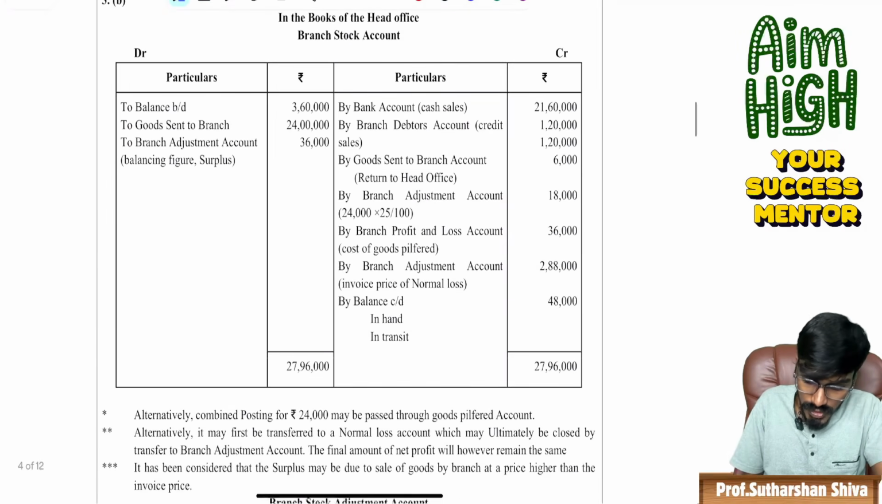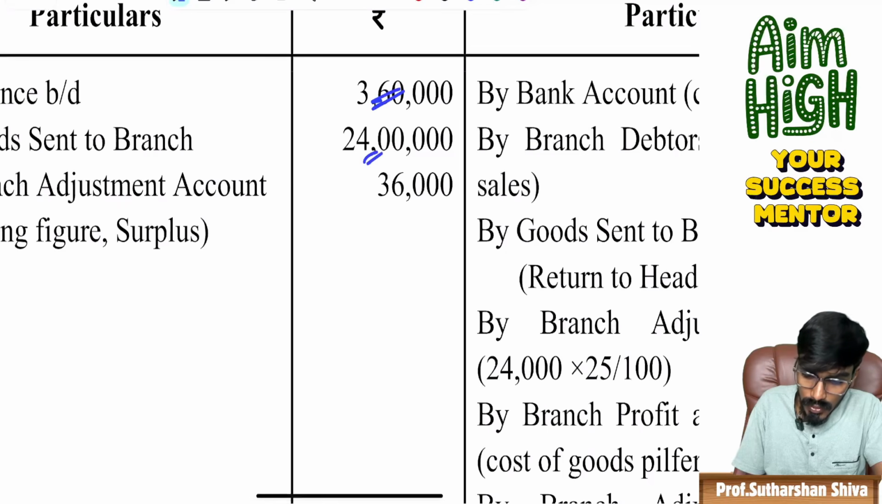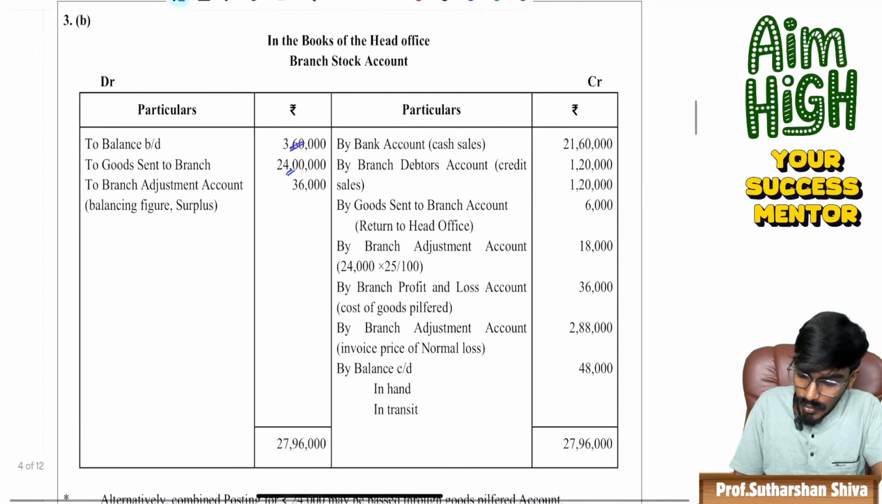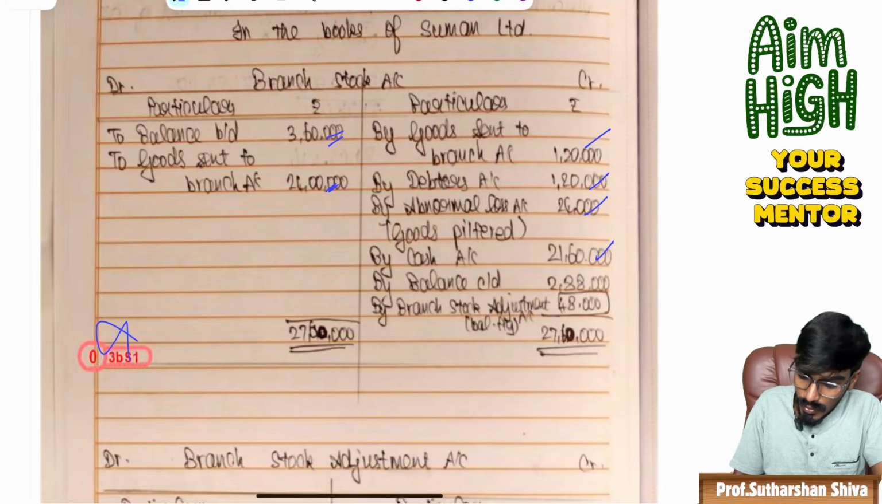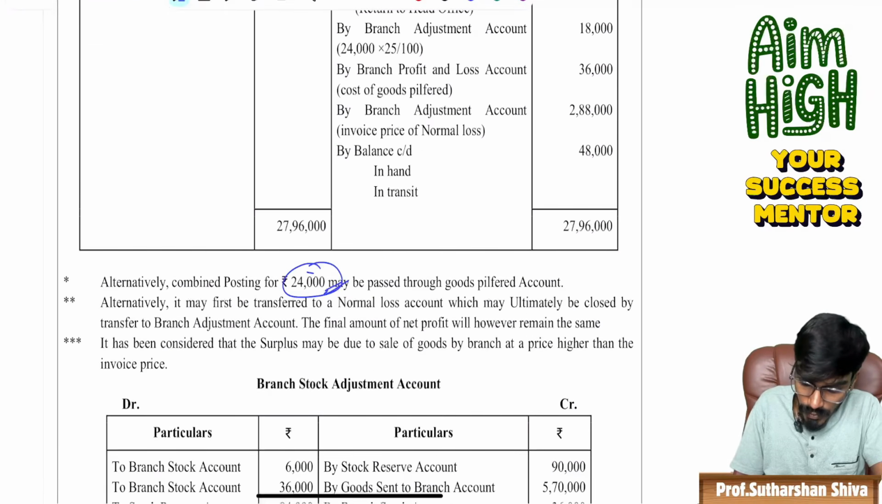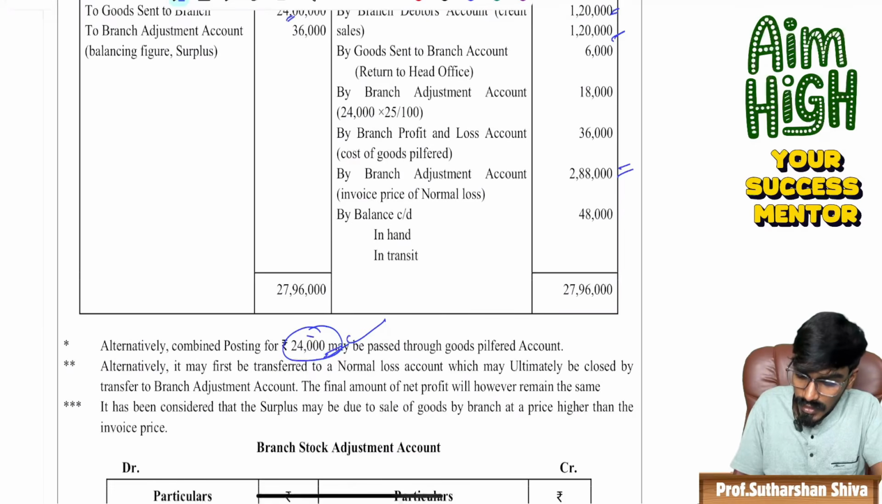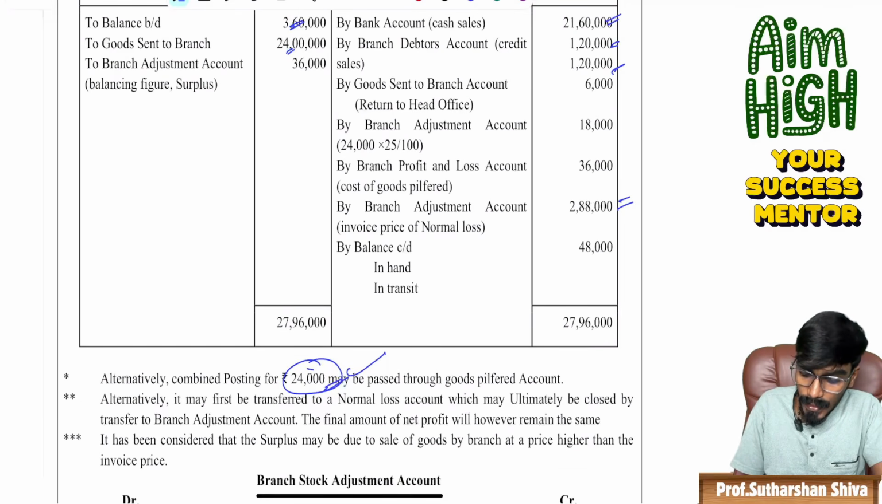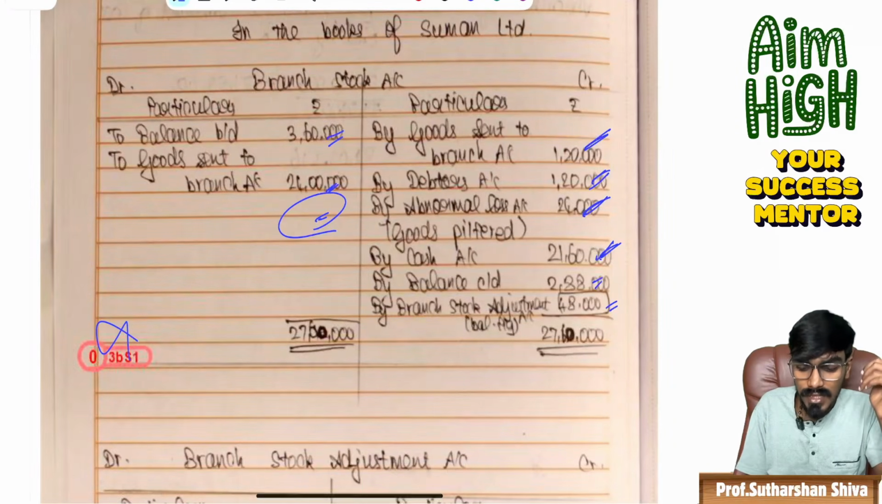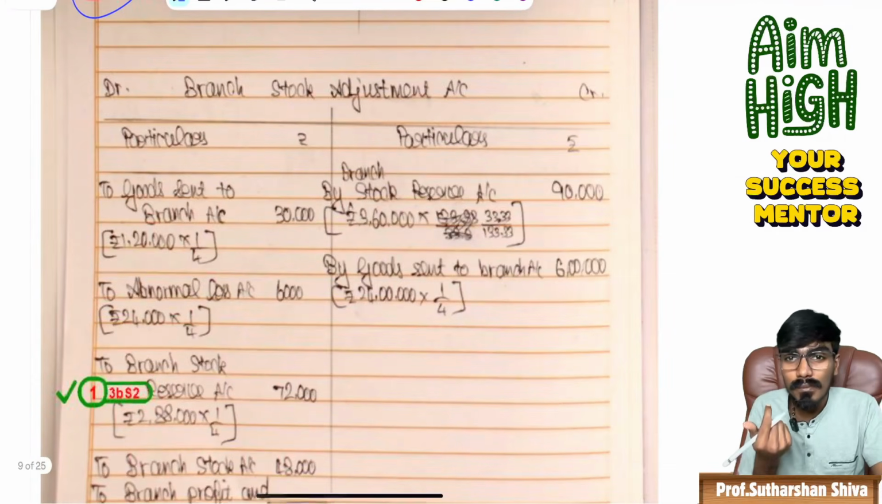Now come to question number 3B. 3,60,000 is there, 24 lakh is there. 2160, 120, 120, 24, 2 lakh 88,000. She also tells that 24,000 as a combined posting is also acceptable. 2 lakh 88,000, that combined posting is also acceptable. 48,000 is also written. Every step mark has been clearly written. Only this side presentation is not there. For that, they have given 0 mark. See, each and every mark is very important, right?